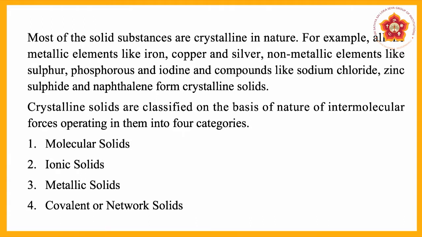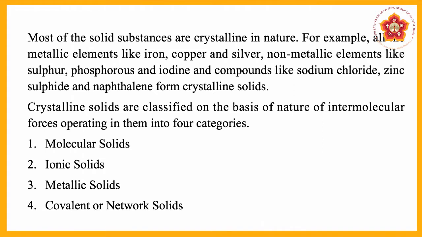Most of the solid substances are crystalline in nature. For example, all the metallic elements like iron, copper and silver, non-metallic elements like sulfur, phosphorus and iodine, and compounds like sodium chloride, zinc sulfide and naphthalene form crystalline solids. These are all examples of crystalline solids.